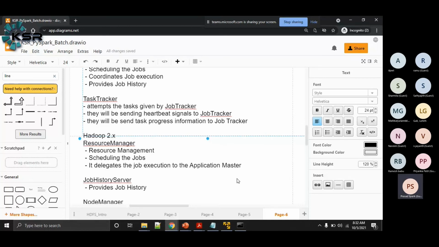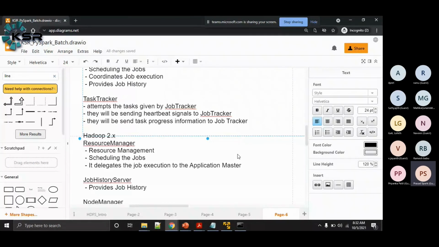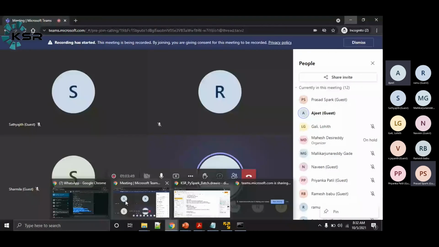Okay, so is it clear with this Hadoop architecture and the roles of the different entities? Any doubts so far? Oh, yeah, it's all good.